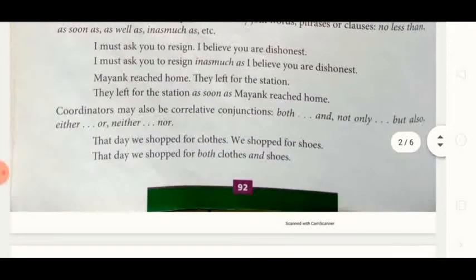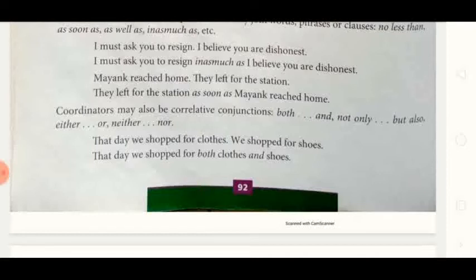Coordinators may also be correlative conjunctions: both and, not only but also, either or, neither nor. These are correlative also. So they set the relations between the two phrases or two sentences. The day we shopped for clothes, we shopped for shoes.